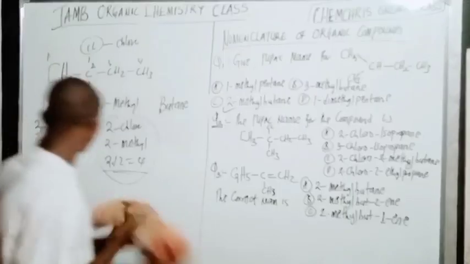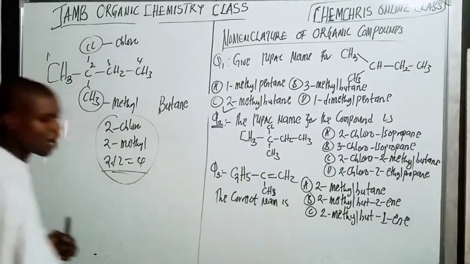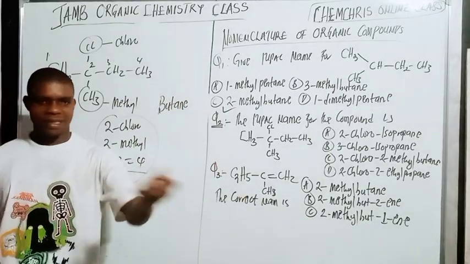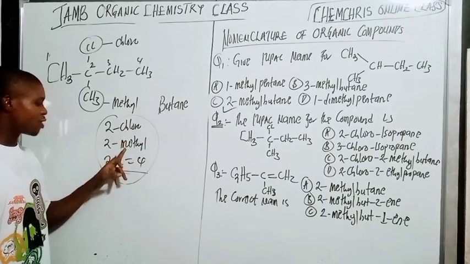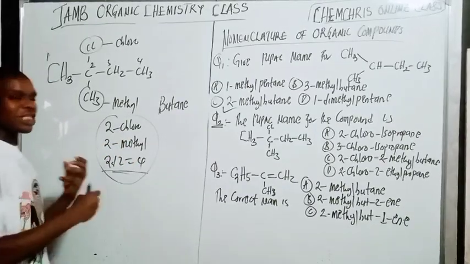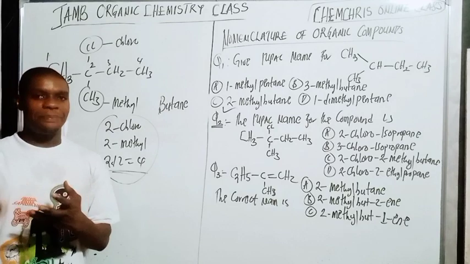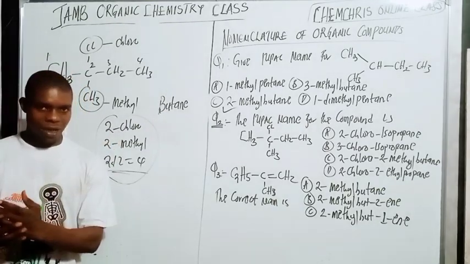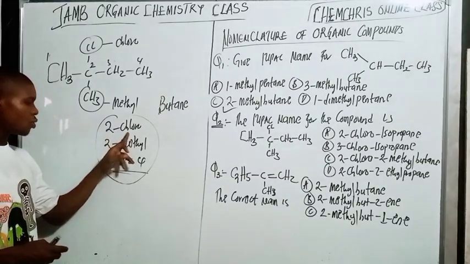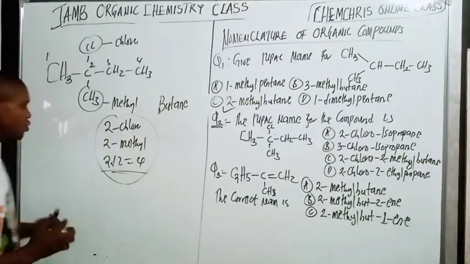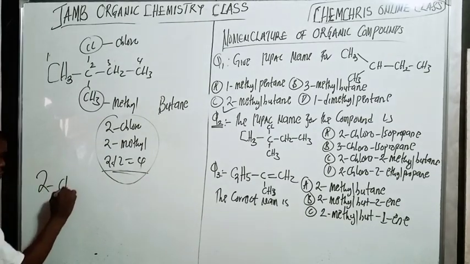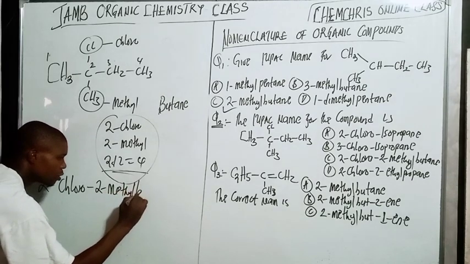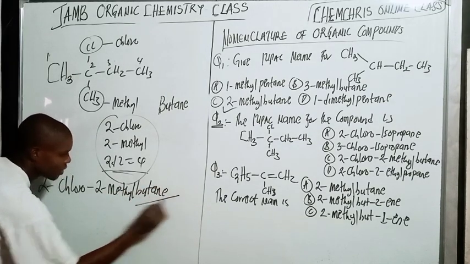Do you understand? So how do I combine them together? Butane is my parent, and the parent will always come last. Here we have chloro, here we have methyl. Which will come first? We now arrange the substituents alphabetically. C will come before M in alphabetical order, right? So it's going to be 2 chloro, 2 methyl, butane. That is the name of the compound here.